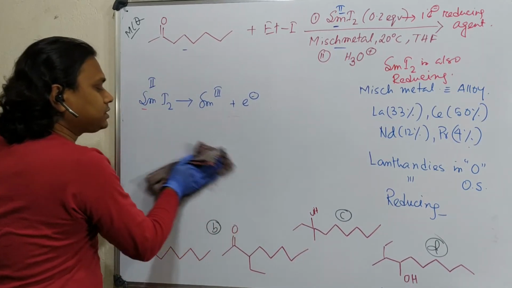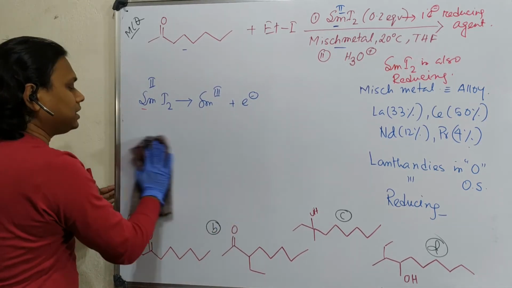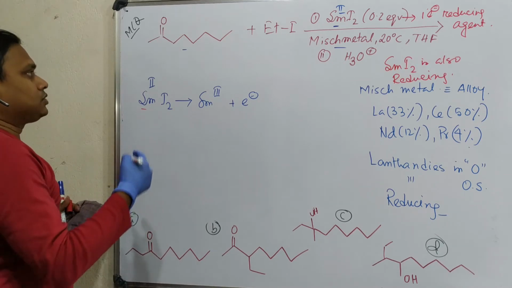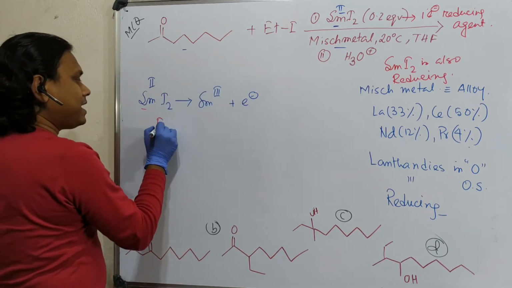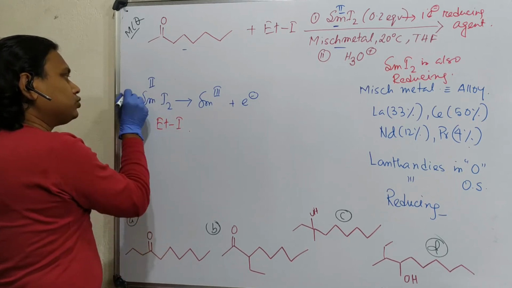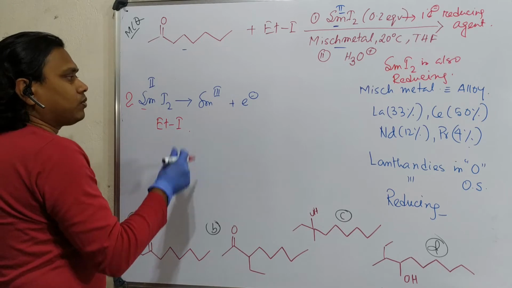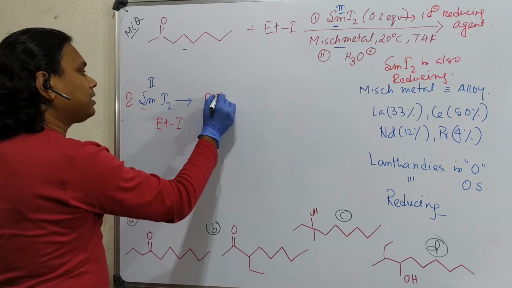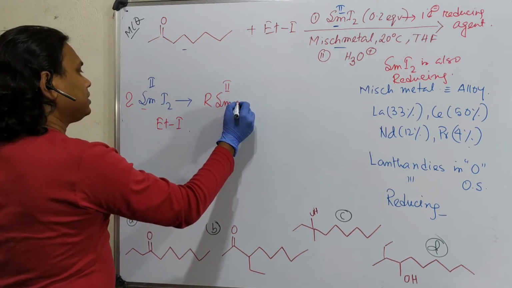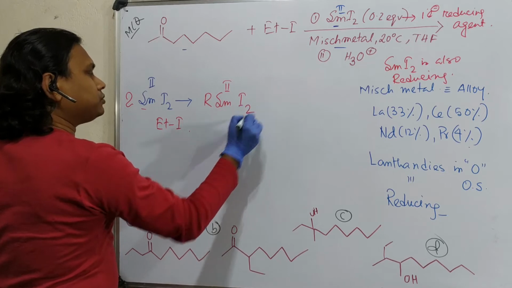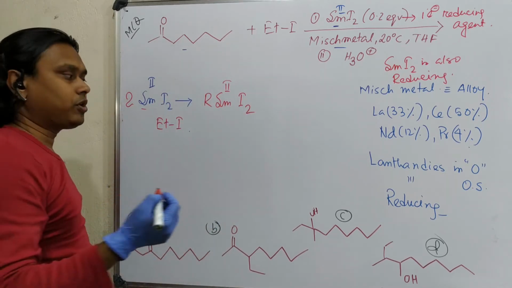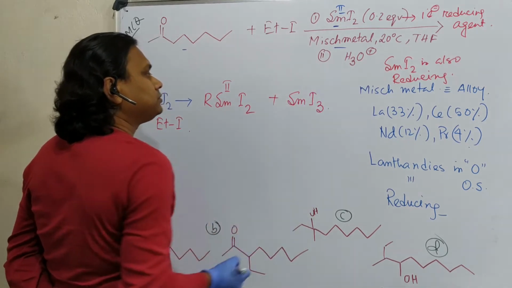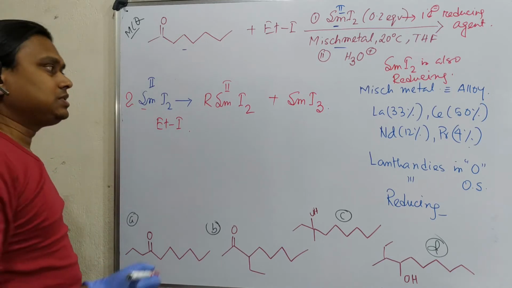It needs 2 equivalents. Because 1 equivalent will give 1 electron, but we need 2 electrons, so we need 2 equivalents of samarium iodide. So if you take samarium iodide and ethyl iodide, 2 equivalents of samarium iodide, one is samarium 3, means if I say clearly, R SmI2, because ethyl iodide, samarium iodide same, no problem, plus along with that SmI3.